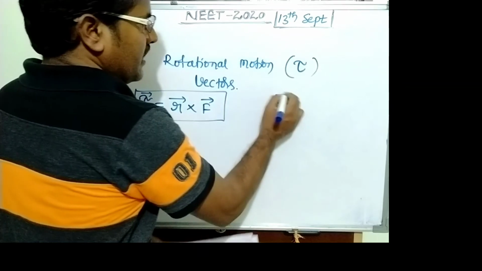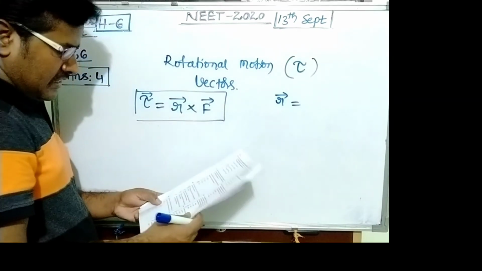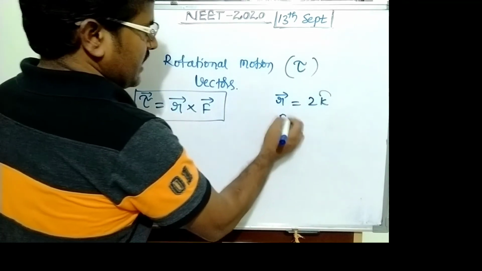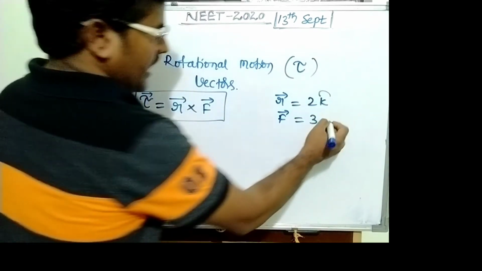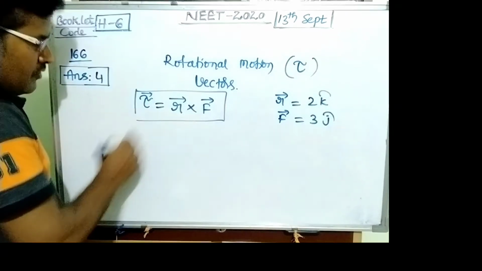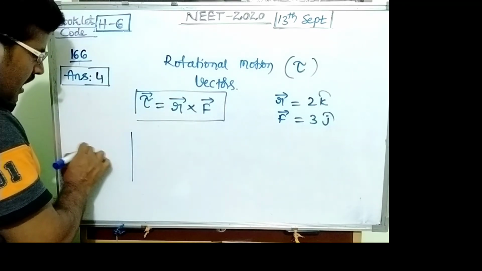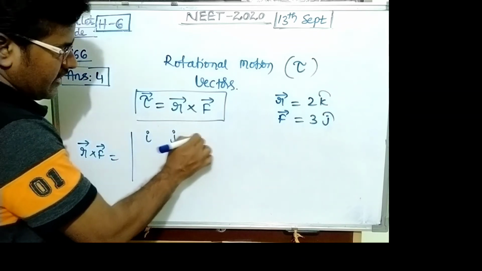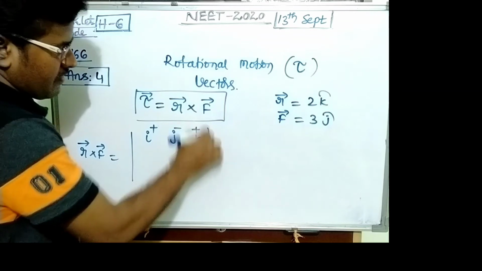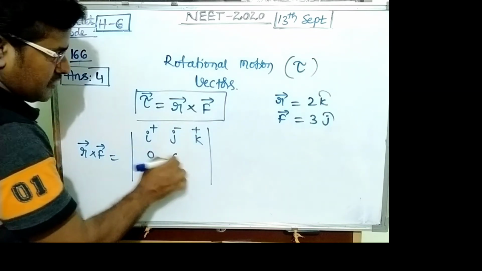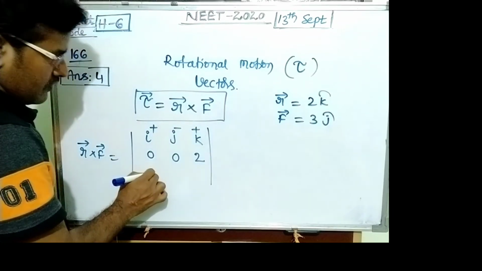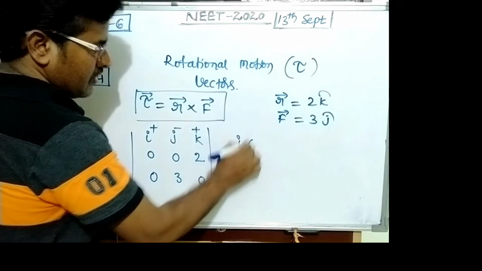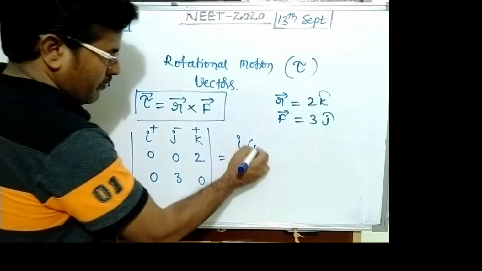r bar, the position vector, is given, that is 2k, and force is given as 3 j cap. So using the determinant of r bar cross F bar, with i j k and signs plus minus plus. The position vector is 0 0 2 and the force is 0 3 0. Cross product of this: i into 0 minus 6.